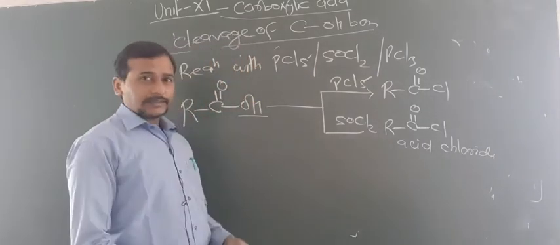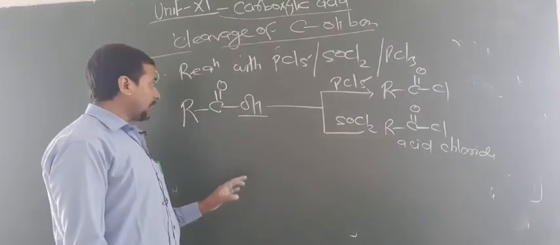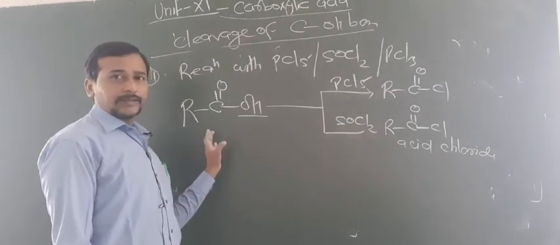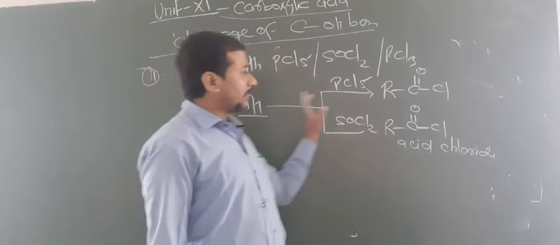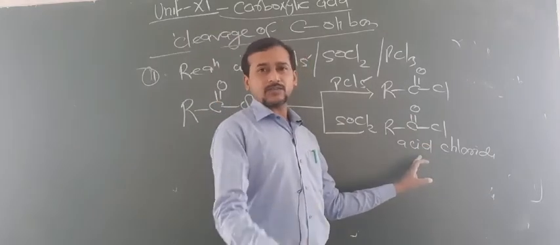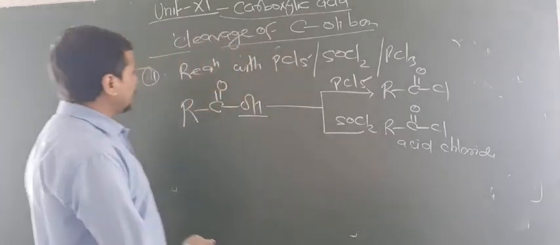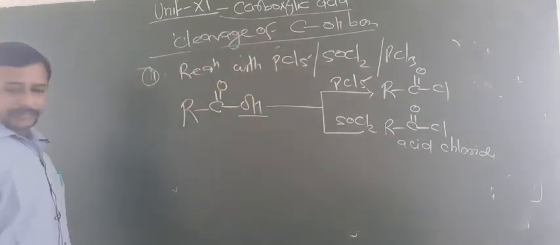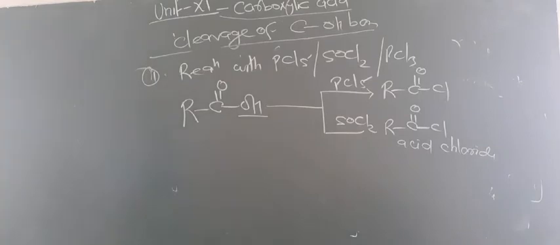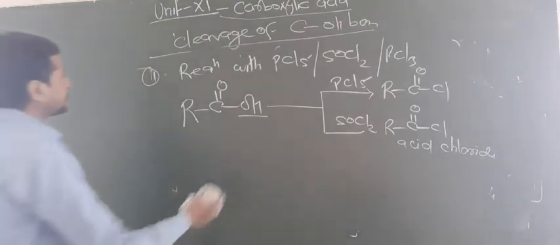One question may arise: how can you prepare aldehydes having the same carbon number from this acid? You can prepare the acid chloride, and this acid chloride reacts by the Rosenmund reaction and changes into aldehyde. Are you getting this point? Now the third reaction which you have to know is the reaction with ammonia.